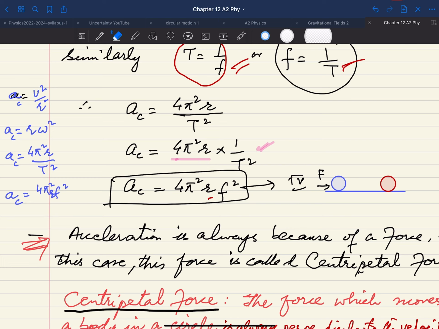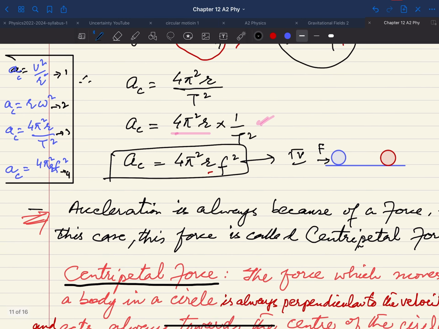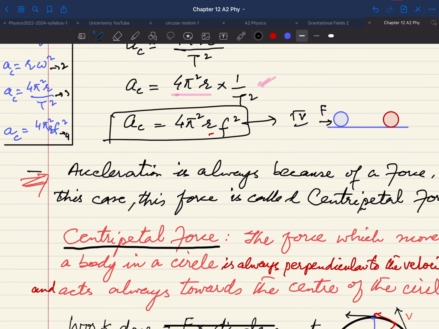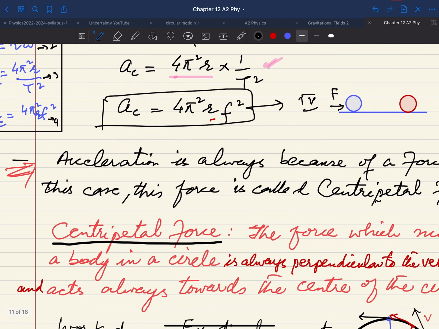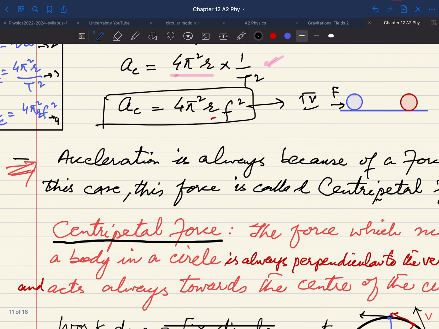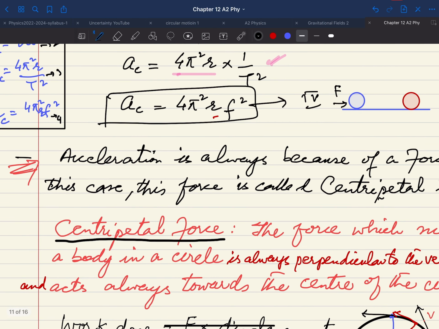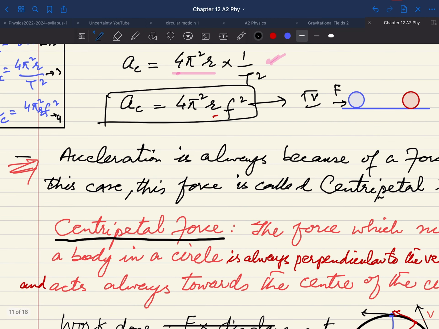Simply again, if you want to summarize this whole situation, we have discussed these four equations, 1, 2, 3 and 4, for your centripetal acceleration. And again, as we have already discussed, the centripetal acceleration is the acceleration toward the center of the circle, and this is because of the change in direction of the velocity and not because of the change in magnitude of the velocity. So this is very important.